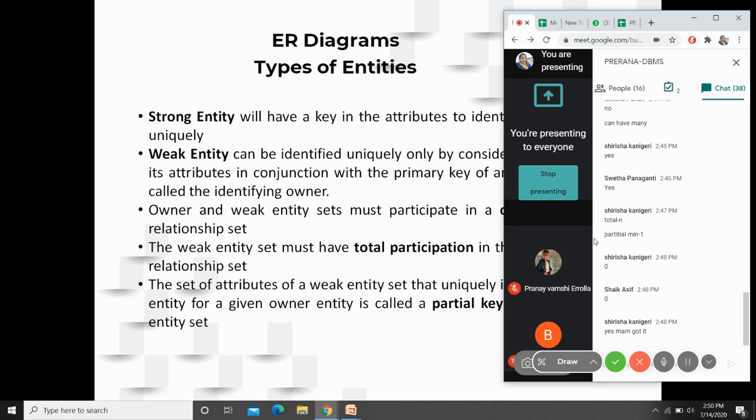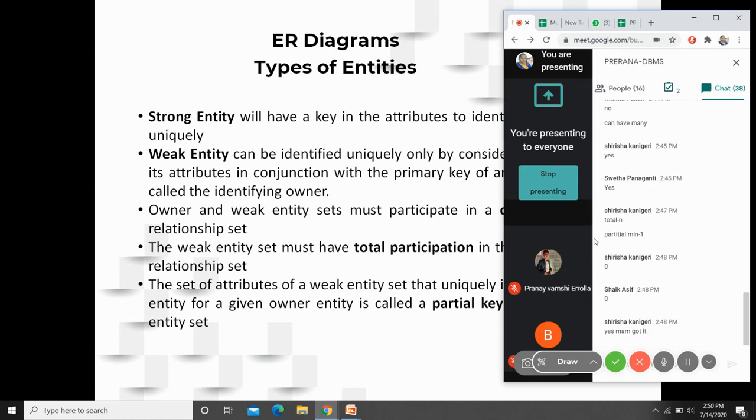If you do not have a primary key, you call it weak. That is the only difference between strong and weak entities. Then, some points to remember about weak entities. As it does not have a primary key by itself, obviously it must depend upon the primary key of another entity. So if it is depending upon the primary key of a strong entity, that strong entity is now called an identifying owner in this perspective.